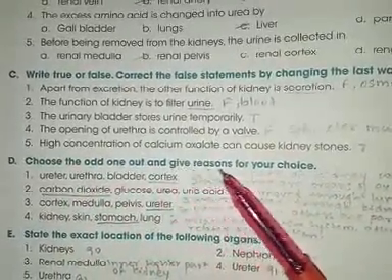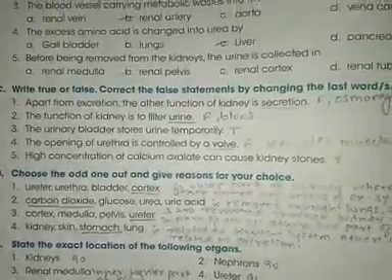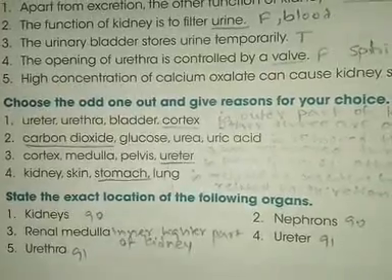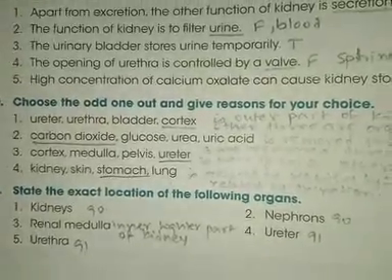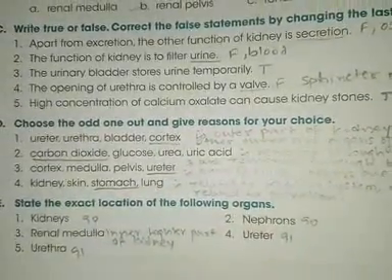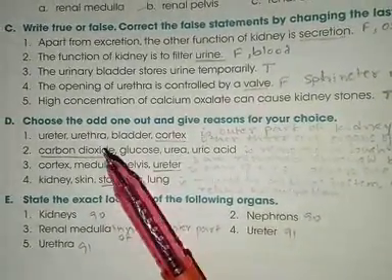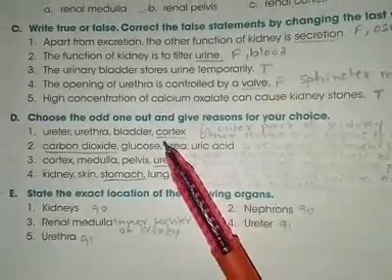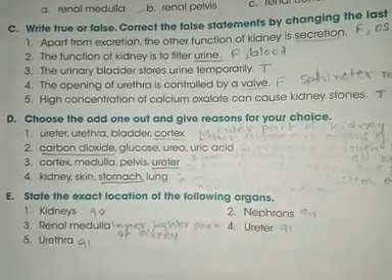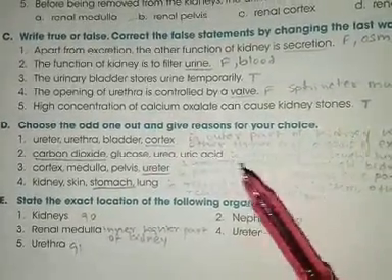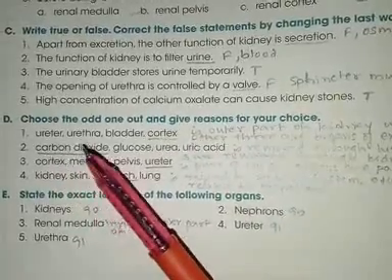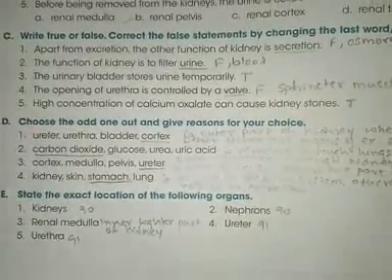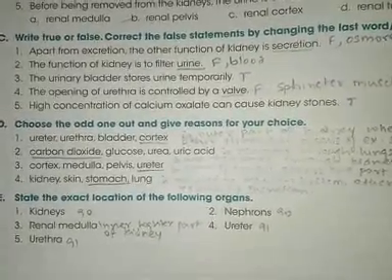Choose the odd one out and give reason for your choice. Now here you have to choose the odd one, and then you should be writing why you are considering that one as the odd one out of the others. So here we are having the first one: ureter, urethra, bladder, cortex. So the odd one out over here is cortex. Why? See, cortex is the outer region of the kidney, whereas ureter, urethra and bladder, they are the three different organs related to the human excretory system.